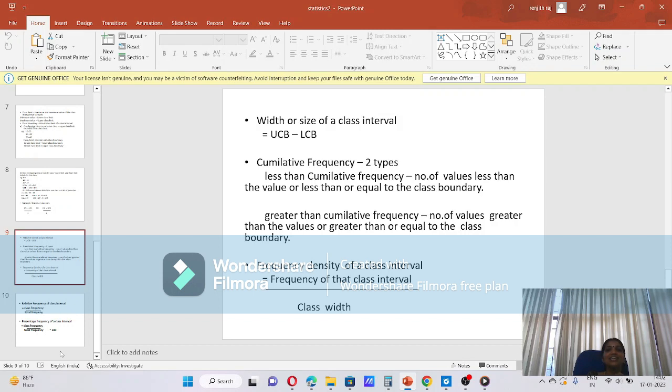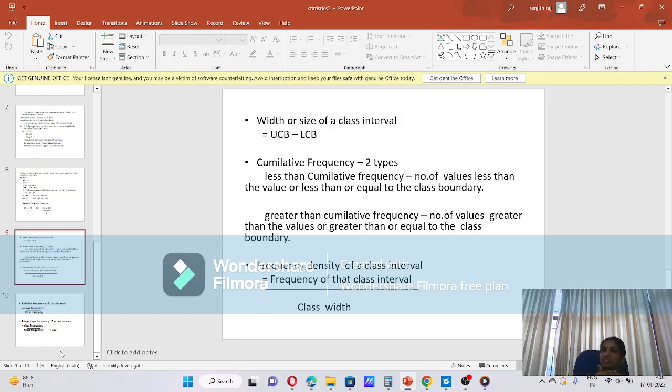Okay. Then the next term, frequency density of a class interval. How can we find out the frequency density of a particular class? Take the particular class 10, 20. There are 5 frequency, meaning that value repeats 5 times. Then the frequency of that class is 5.